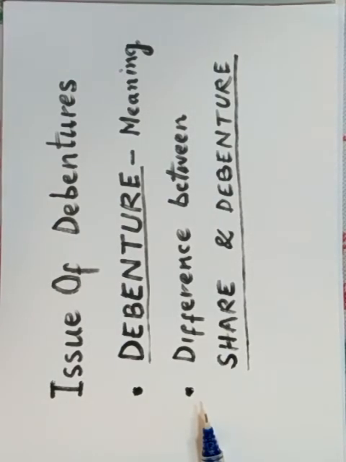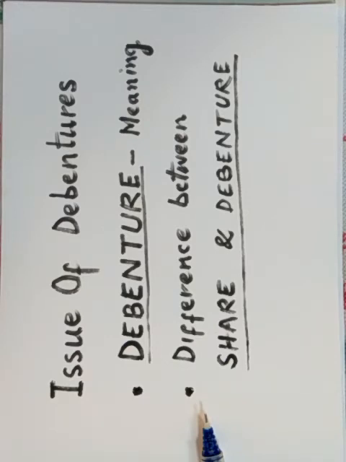Dear students, now we will see the difference between share and debenture. Share is a part or a portion of the capital. Thus, shareholders are owners of the company, whereas debenture is a part or a portion of loan. Thus, debenture holders are creditors of the company. Number second, a shareholder is entitled to receive dividend on profits, whereas a debenture holder is entitled to receive interest on his investments. This is a big difference.